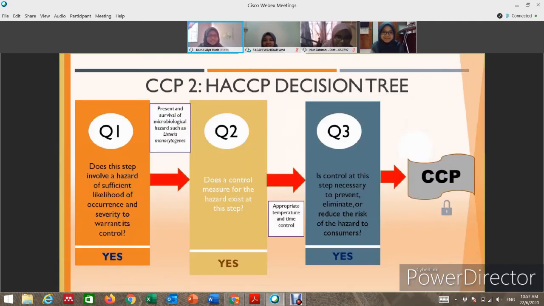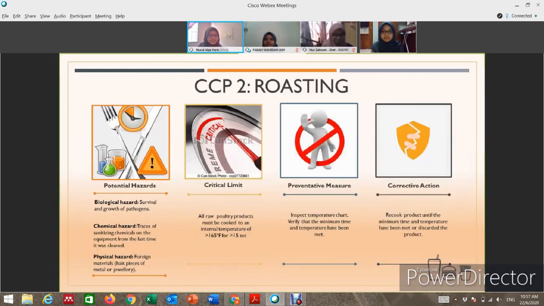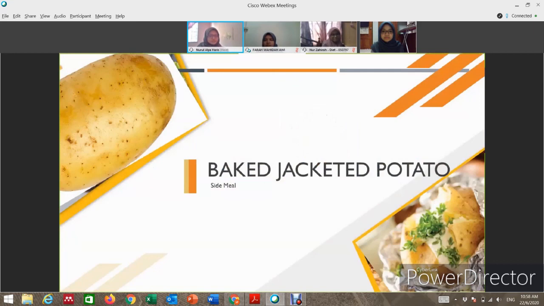Okay, the next CCP is roasting. So this is the hazard decision tree for roasting. And the potential hazard that might appear during this process is biological, chemical or physical hazard. And the process must include cooking the chicken to an internal temperature of 95 degrees Celsius, and to avoid hazard, measures such as inspecting the temperature. If the product exceeds the critical limit, the product will be recooked until time and temperature have been met or the chicken discarded.